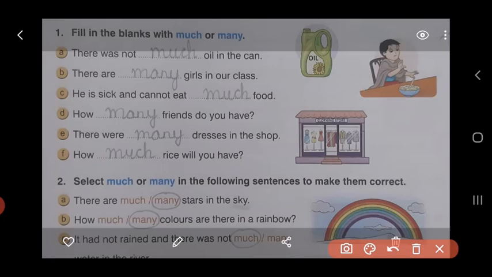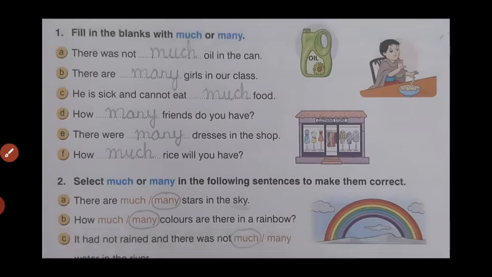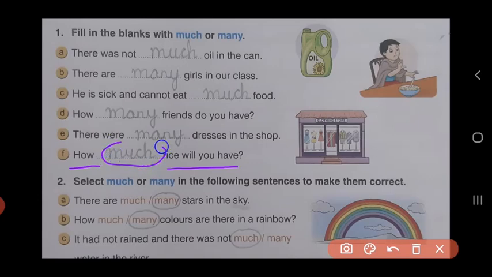E. There were dash dresses in the shop. Dresses is something that can be counted. So there were many dresses in the shop. And F. How dash rice will you have? Rice cannot be counted. It's an uncountable noun. So the answer will be, how much rice will you have?